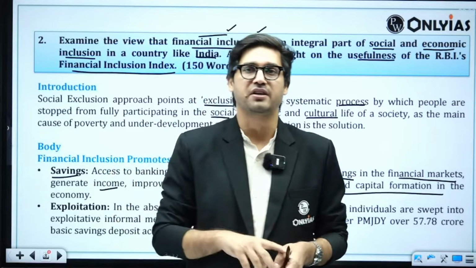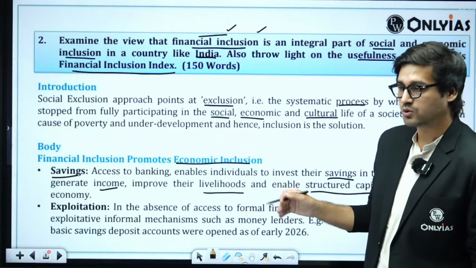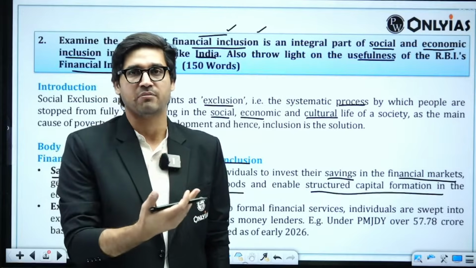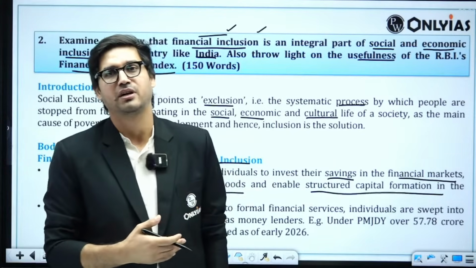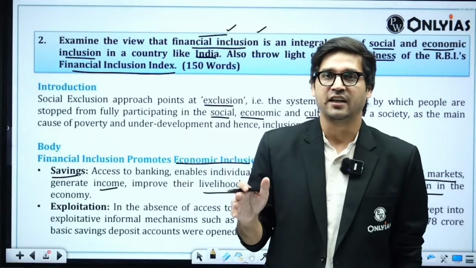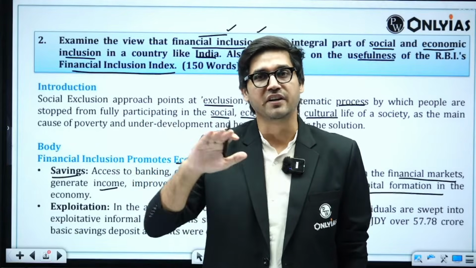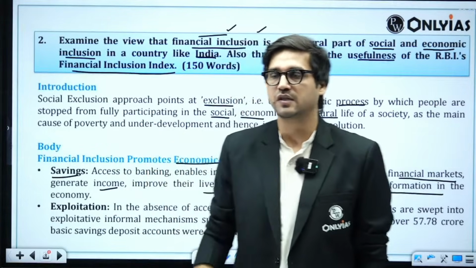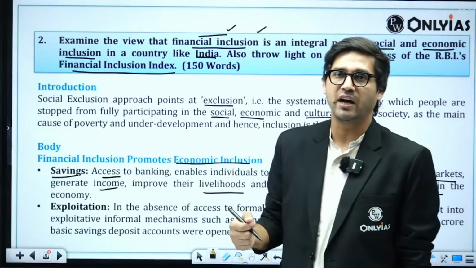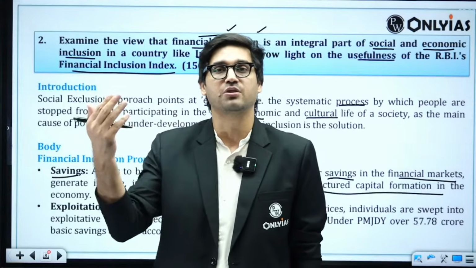This is exactly what has been mentioned here, that if we give access to formal financial services to individuals, they can invest their savings in the financial markets. They can put their money in banks, in capital markets, in equity, in debt. Thereafter, this money will be circulated in the economy and their savings can get converted into investments. In that process, the savers will also be able to generate income, either in the form of interest, coupon payments, or appreciation of the shares that they have bought.